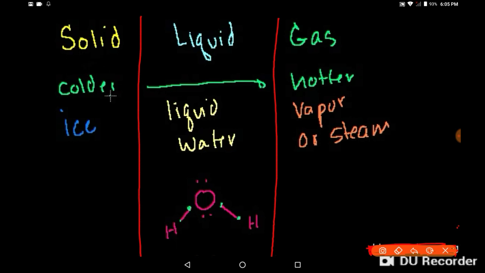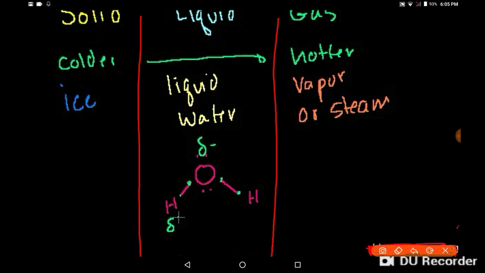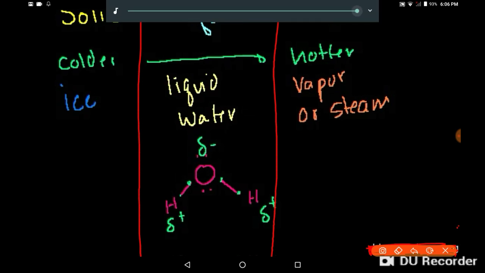And what that results in is that on the oxygen side of the molecule, you end up with a partial negative charge. We talked about that a little bit. On the hydrogen side of the molecule, you end up with a slightly positive charge. Now, if these molecules have very little kinetic energy, they're not moving around a whole lot. But the positive sides of the hydrogens are very attracted to the negative sides of oxygen in other molecules. Let me draw some more molecules.